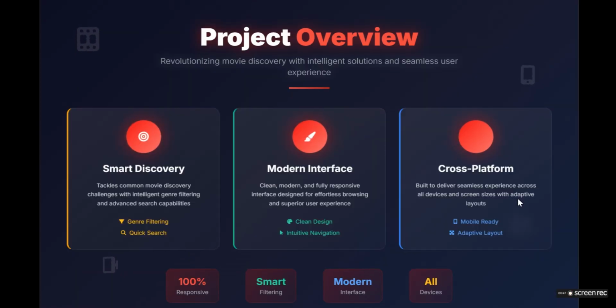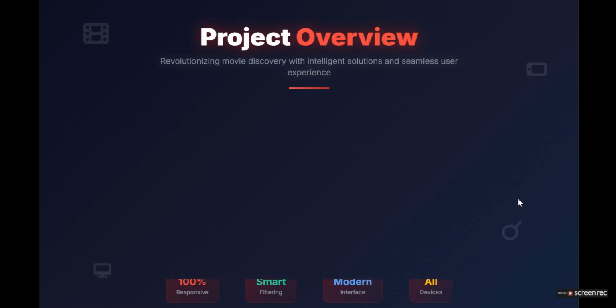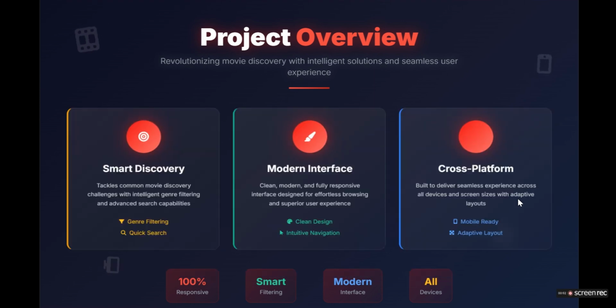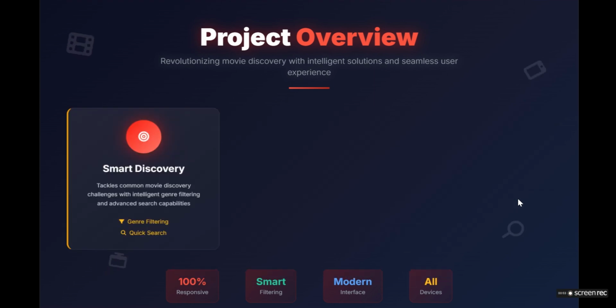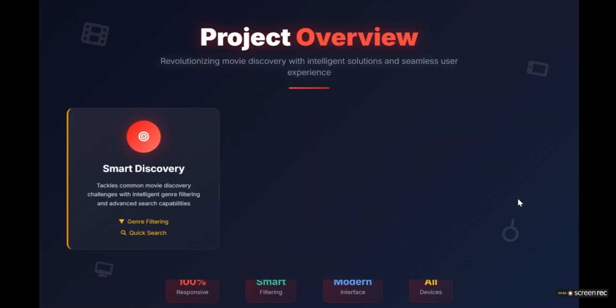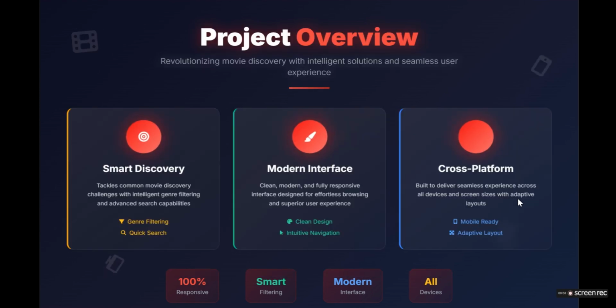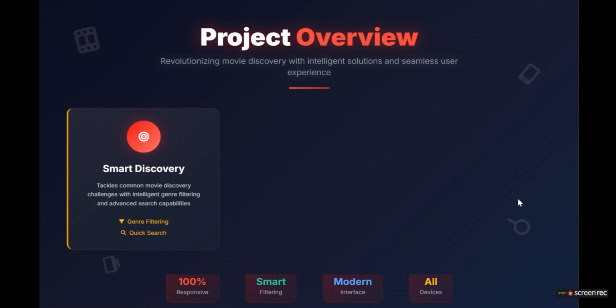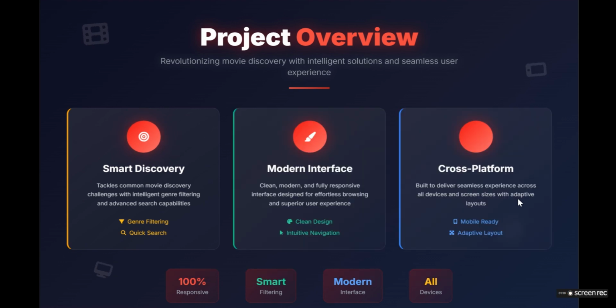Our project vision is revolutionizing movie discovery with an intelligent solution and seamless user experience. What is smart discovery in the project vision? Smart discovery tackles common movie discovery challenges with intelligent genre filtering and advanced search capabilities. You can also use genre filtering, quick search, and a modern interface.